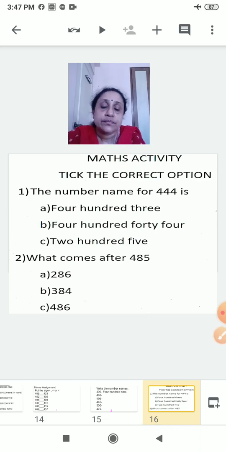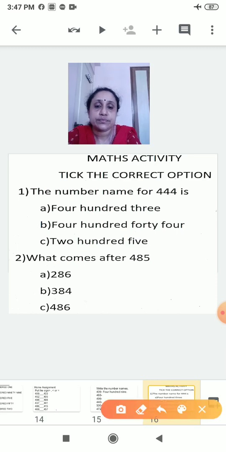Now, when you finish all these things, after watching this video, there is a link for your maths activity. You will click on it and there you have to tick the correct options. So here I will show you what is there in your maths activity and how you will do it. Okay, shall we start now? See, maths activity, tick the correct option.